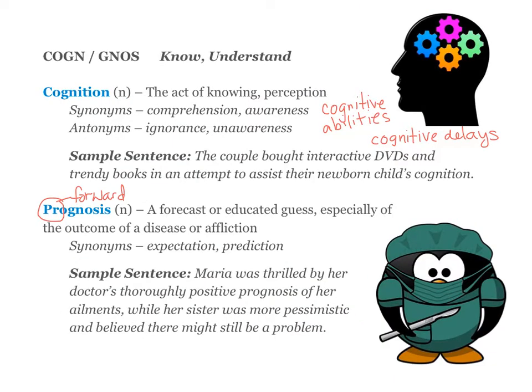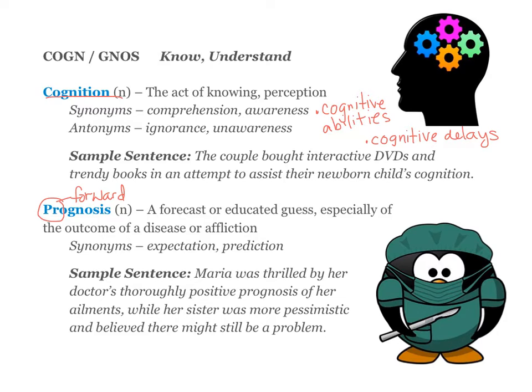Your next root is cogn or gnos, which means know or understand. And your first word is cognition. It is a noun, and it is the act of knowing or perception. I think it's sometimes a little bit easier to use in the adjective form, so I gave you a couple ways to use the word cognitive. So your cognitive abilities are the abilities of your cognition, right? So your knowing, your perception. Cognitive delays would be for children, like delays in developing knowledge or delays in developing perception.